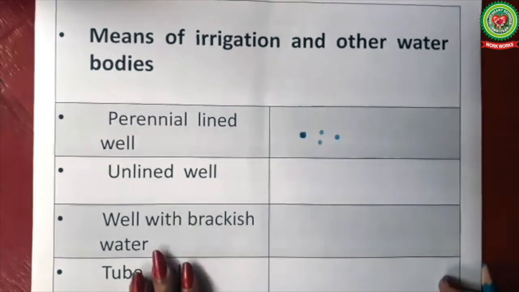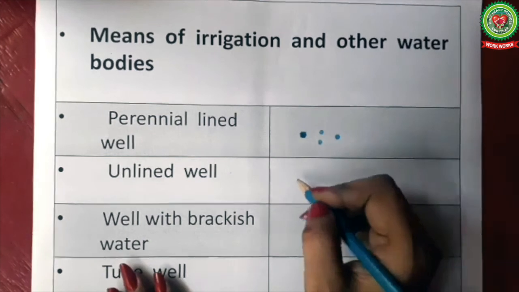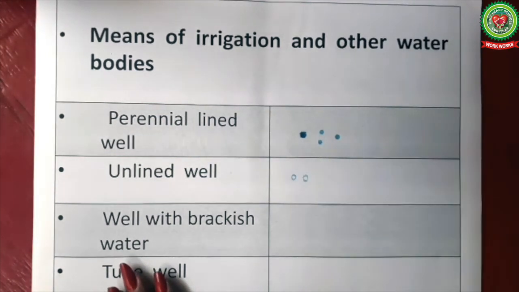Unlined wells are shown with small blue circles like this. Unlined wells are kacha wells, means they are not cemented. They may dry up in the dry season.